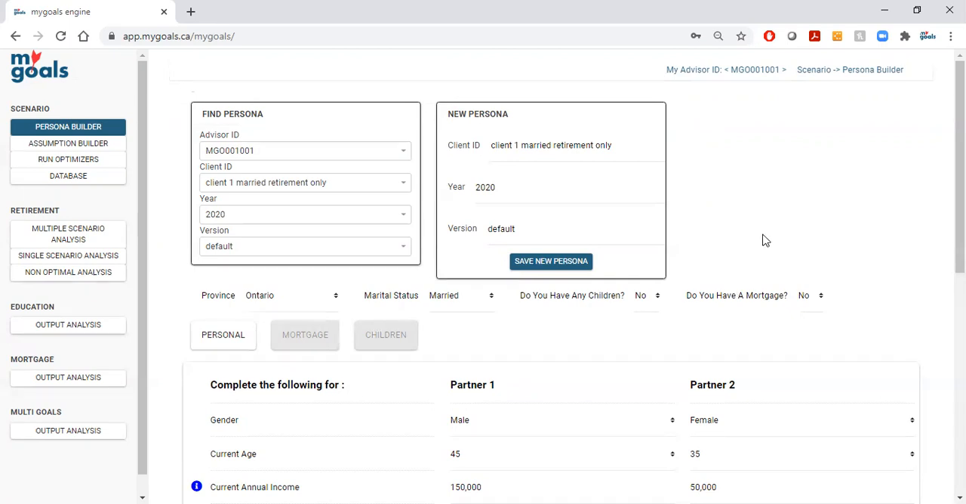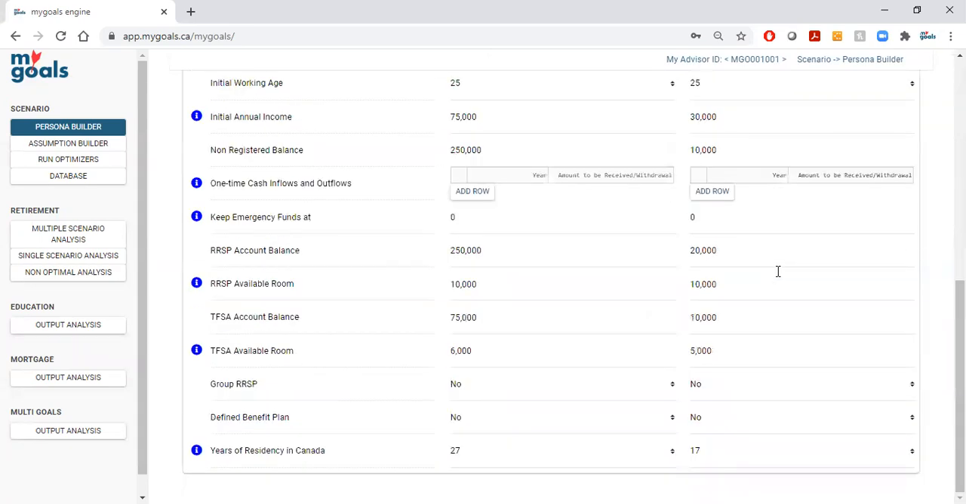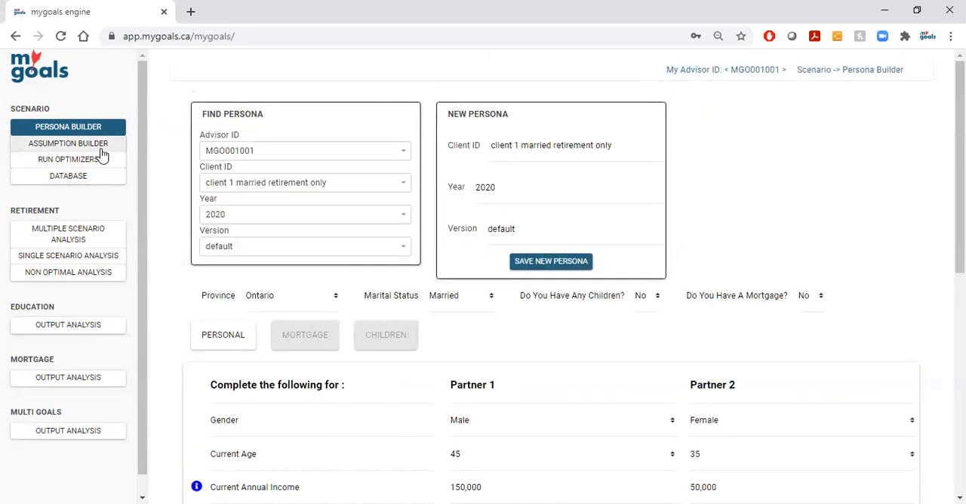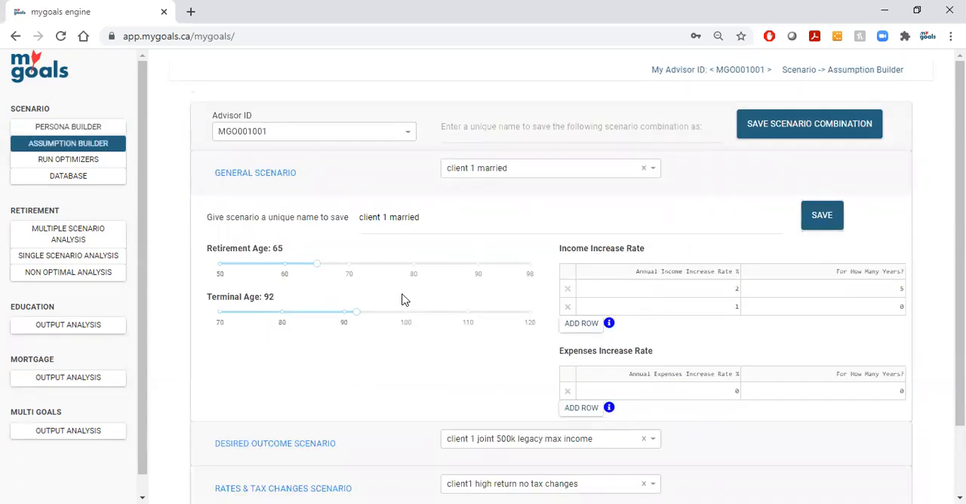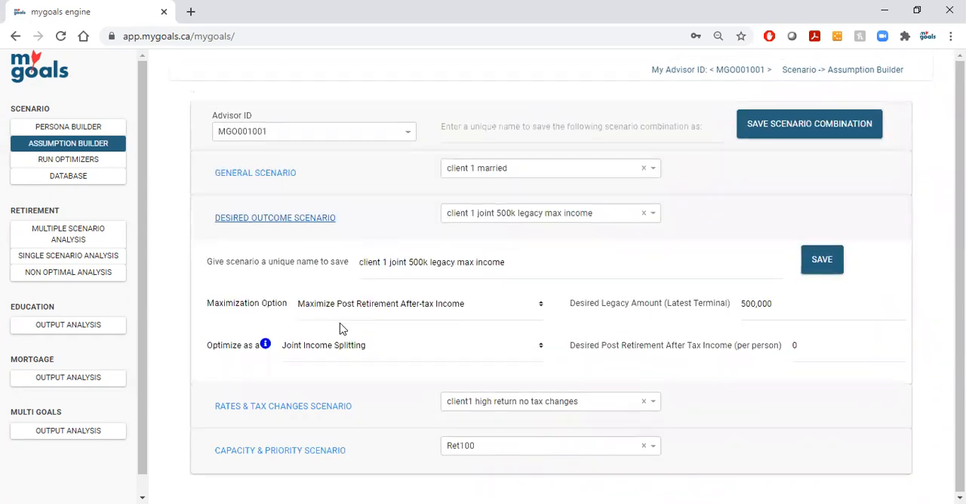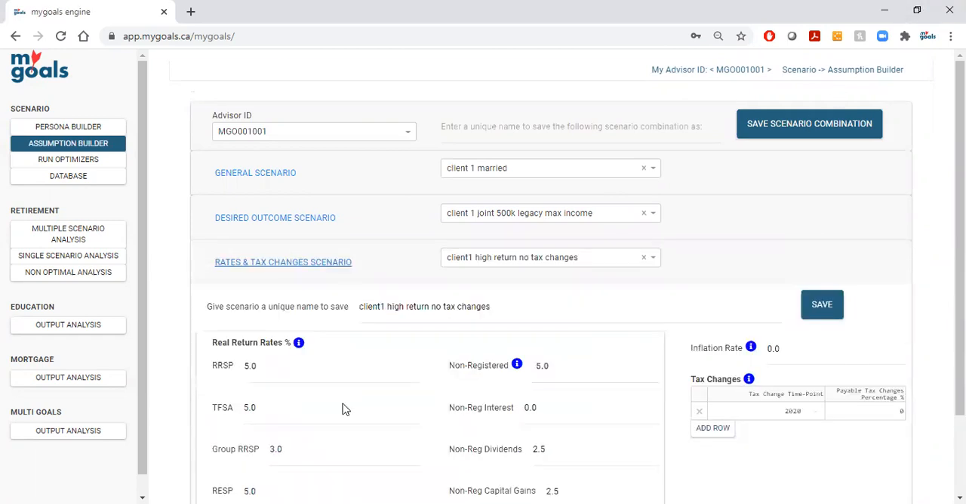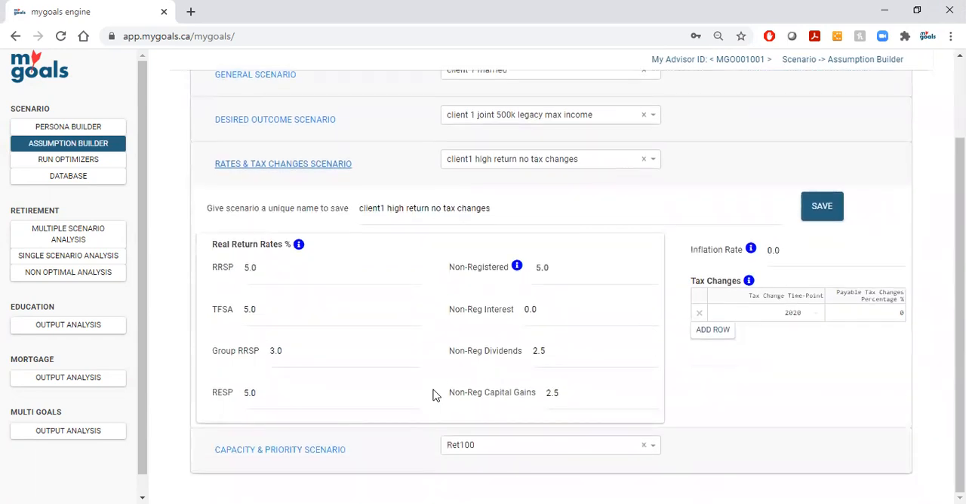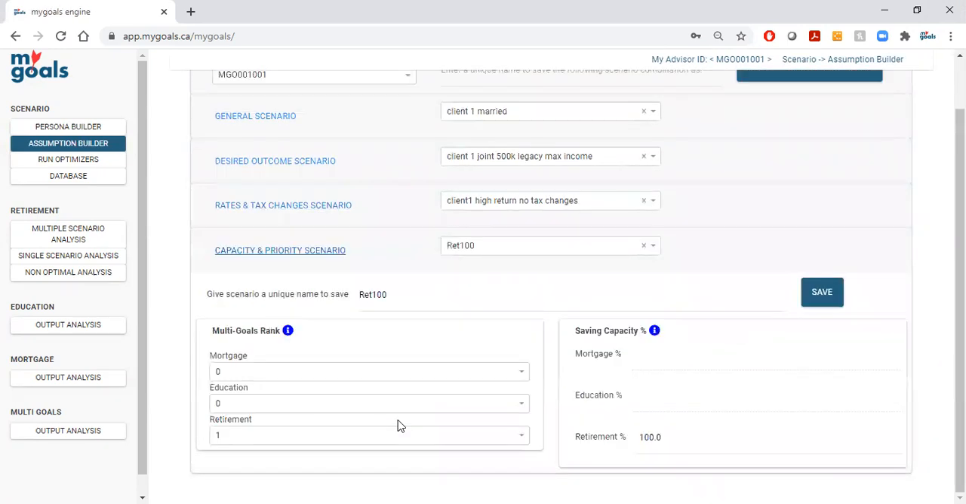So with that in mind, we've got our persona defined. Just a quick review: we've got our assumptions assigned, again 65 and 92. For income, we're going to use joint income split from this menu, and we're going to maximize after-tax retirement income, again leaving the same $500,000 legacy. We haven't changed any rates or any returns, the same ones we've used throughout. And again, the only difference is we're going to do 100% towards retirement. You saw education and mortgage were grayed out, and here you're seeing everything flowing into retirement.